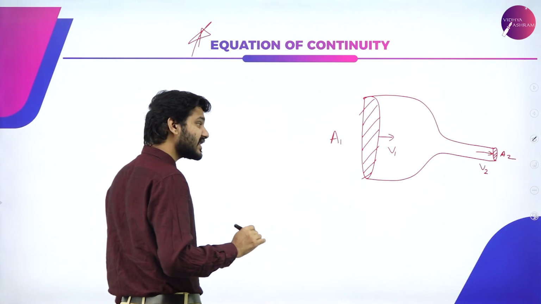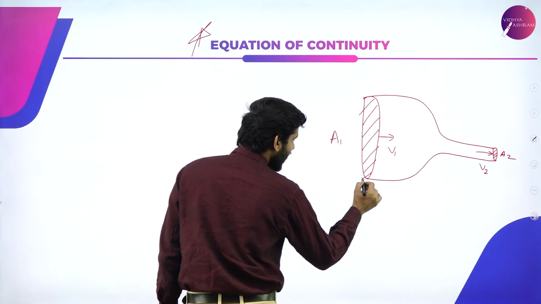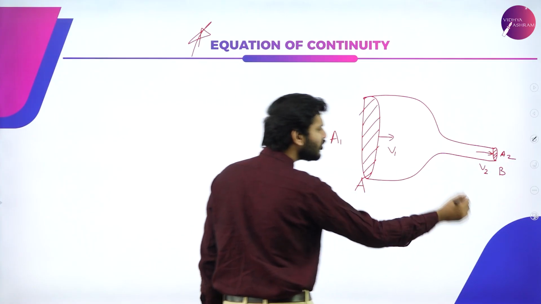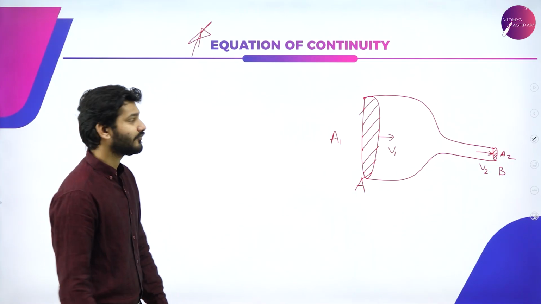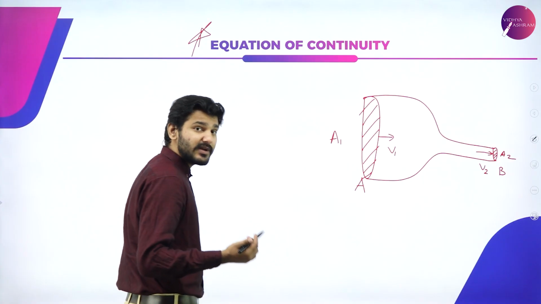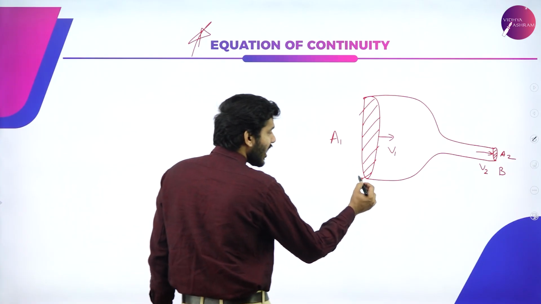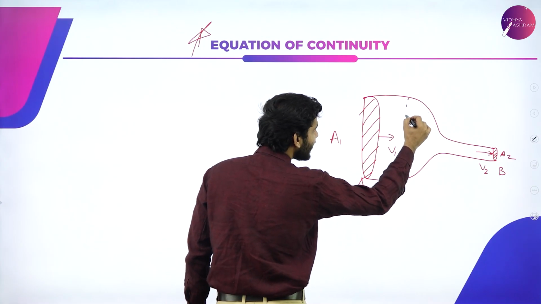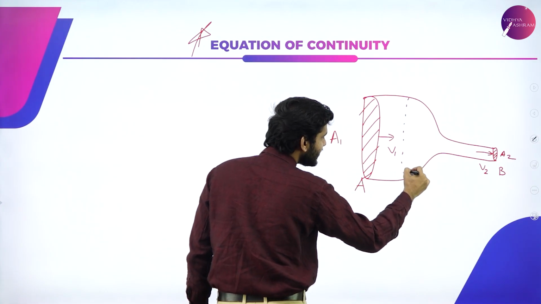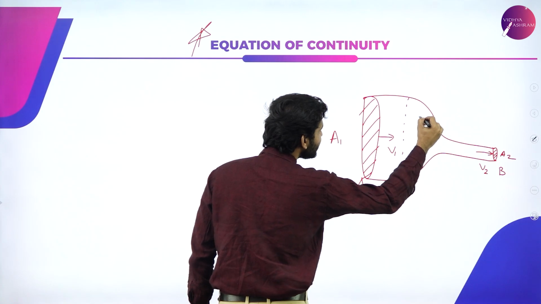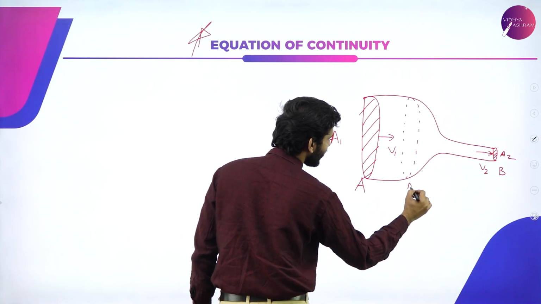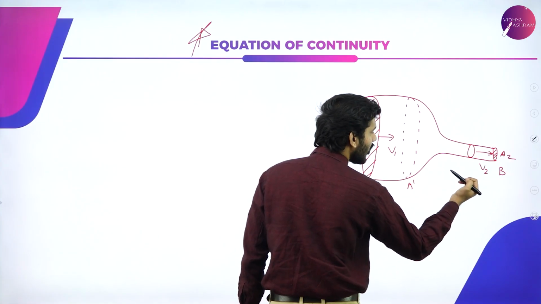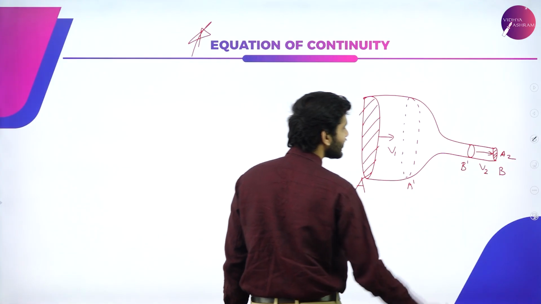So the only condition I am taking here is that the two openings I am calling A and B. If this is A, I take some random point here and call it A dash, and here also I take one random point and call it B dash.